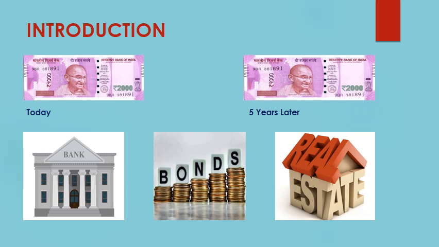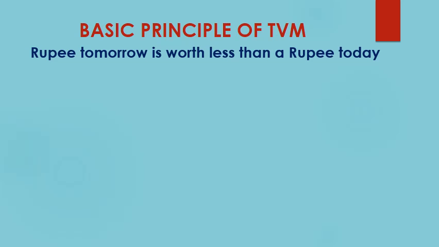But if you would have chosen to accept 2000 rupees 5 years later, all the amount which you would have earned through banks or real estate or gold in the past 5 years won't be available for you. Which means the value of 2000 rupees today is more for me. That's why I chose to accept 2000 rupees today. Having understood this logic, we now move towards the basic principle of time value of money. It says that a rupee tomorrow is worth less than a rupee today, which means the value of a rupee today is more than what it would be at some point of time in future.